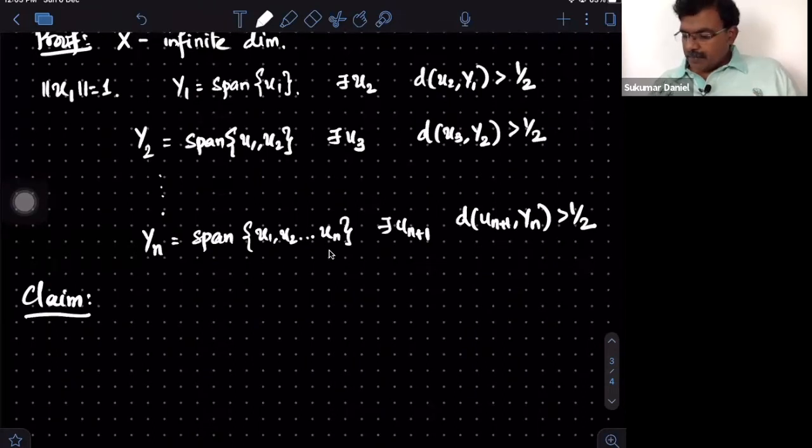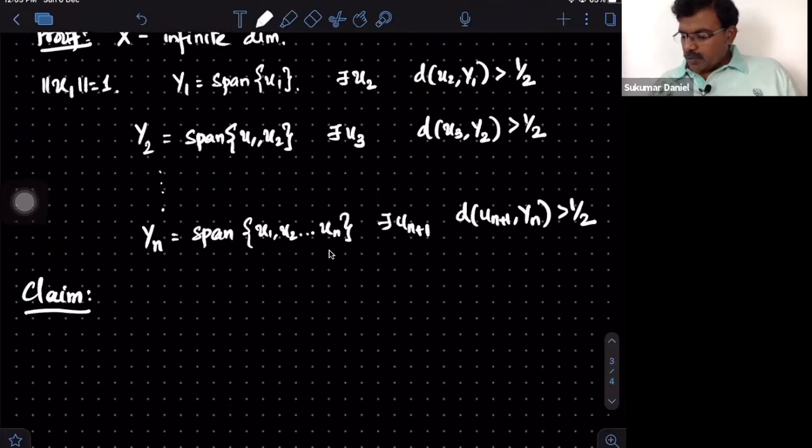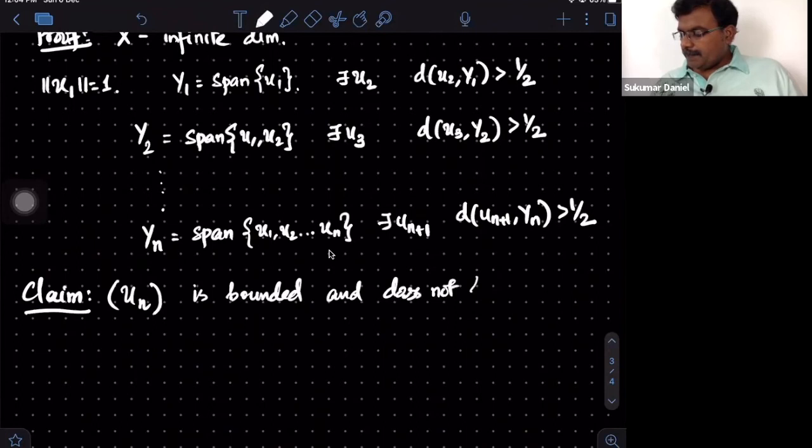So we claim the sequence un is bounded and does not have a convergent subsequence.